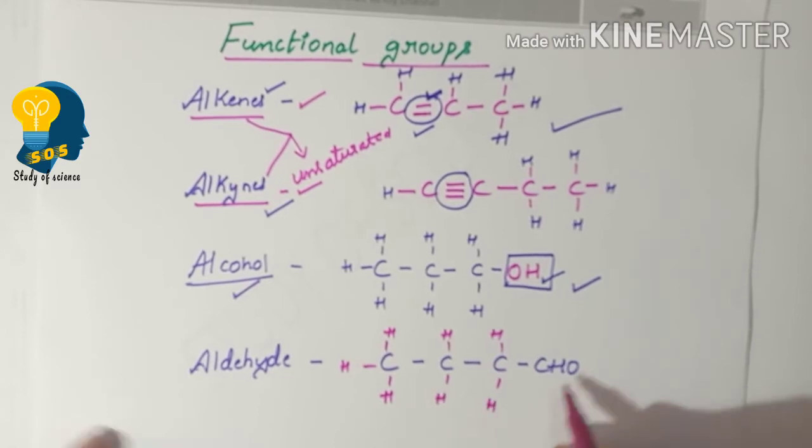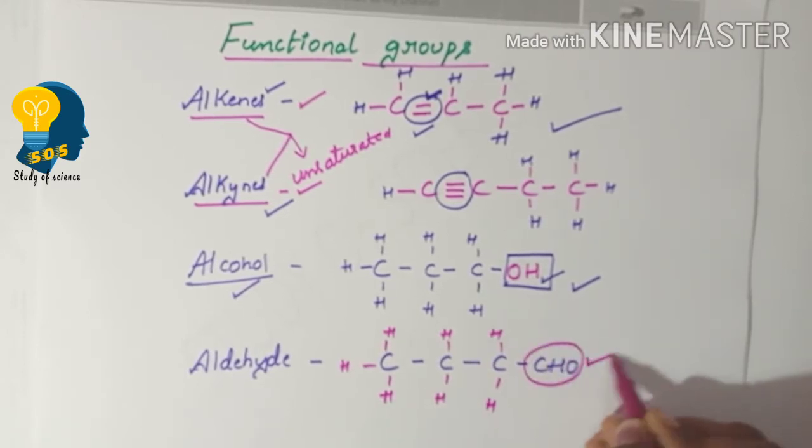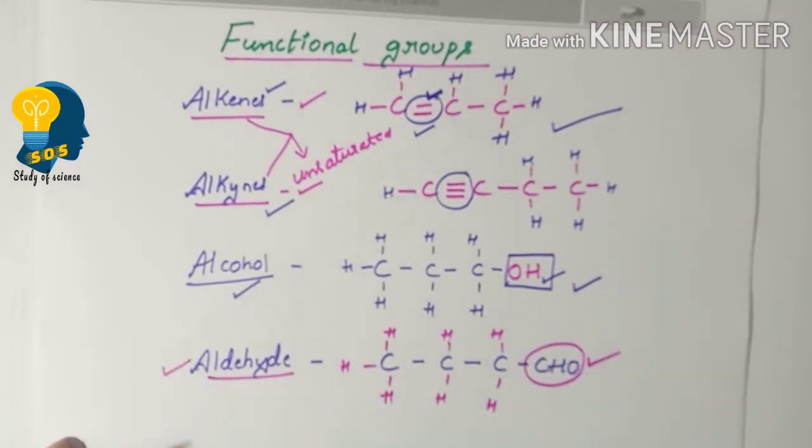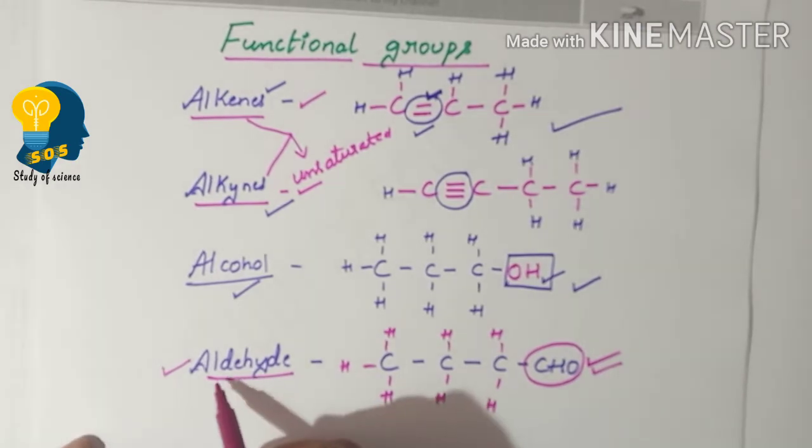The presence of CHO group indicates the presence of the functional group aldehyde.